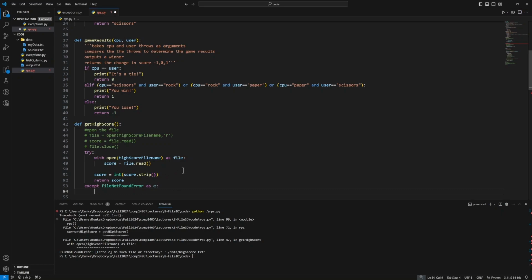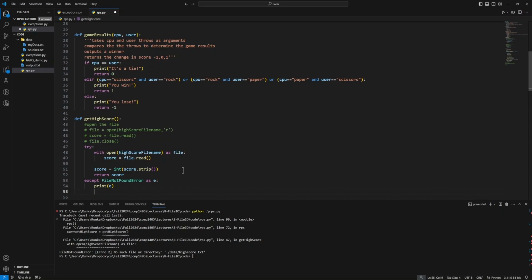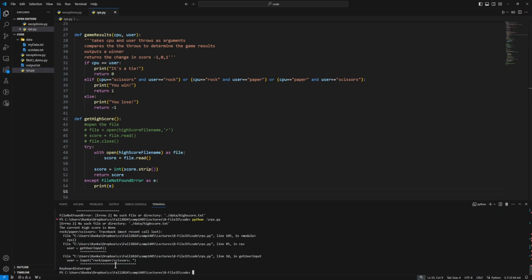So what we can do is print E if we want to see that. Save and run our code. So now when we run our code, it says error, no such file or directory, data high score. So it printed out the error when we printed E, but notice then it continued on with the rest of the game. It said the current high score is none, and then rock, paper, scissors. So it's asking me to actually play the game. So keyboard interrupt to go back to the terminal here.